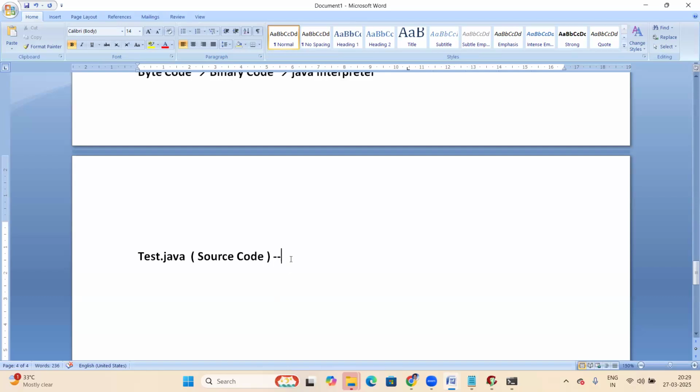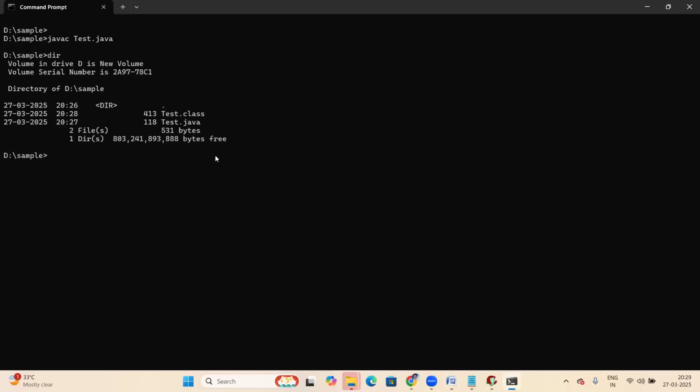Source code is given to the Java compiler, javac, which checks for all the errors. If there are no errors, it generates test.class. The result is a .class file, and that .class file is a bytecode file. So test.java, the source code, was given to the Java compiler, and the compiler generated the .class file, the bytecode.